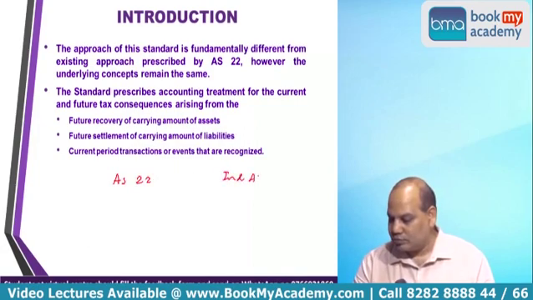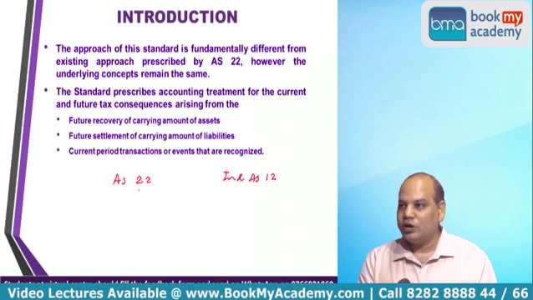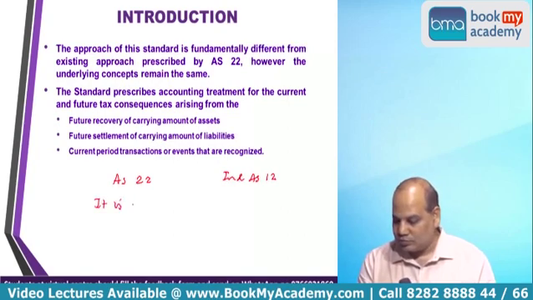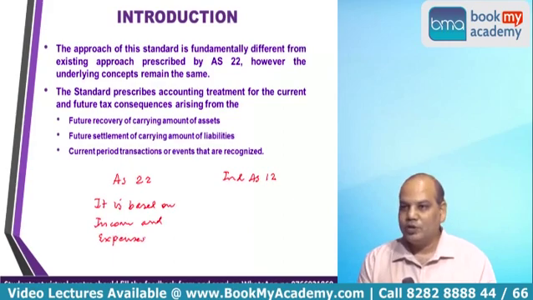is AS 22 is based on income and expense.